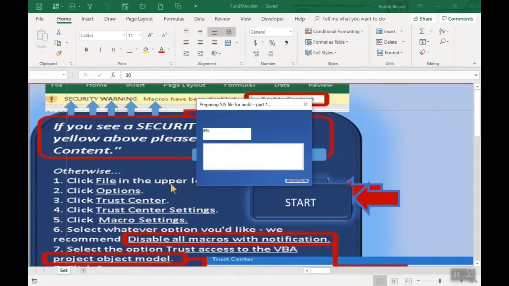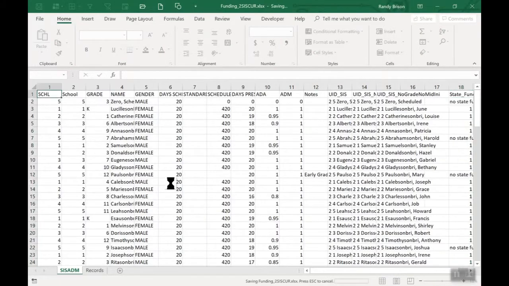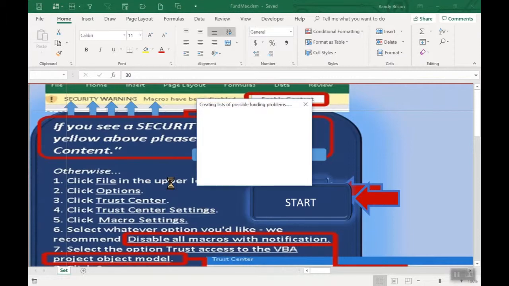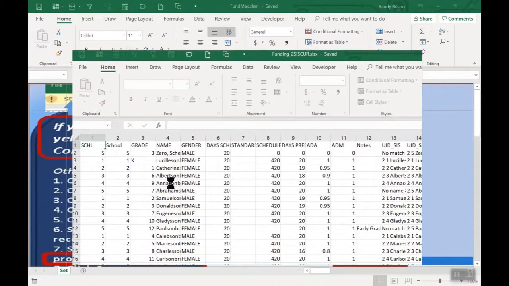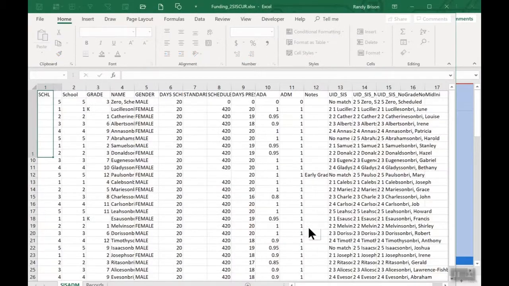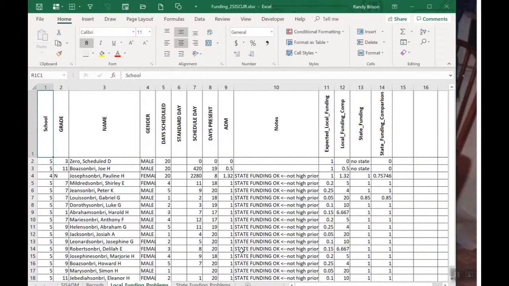FundMax runs. It takes the two sets of data we have, the local data from Skyward, from your SIS, and the state data. And again, no secrets. All we're doing is saying, are our students scheduled correctly on the SIS side? And then, does the state have the same data we have locally? It'll make you a list. Possible local funding problems and possible state funding problems.